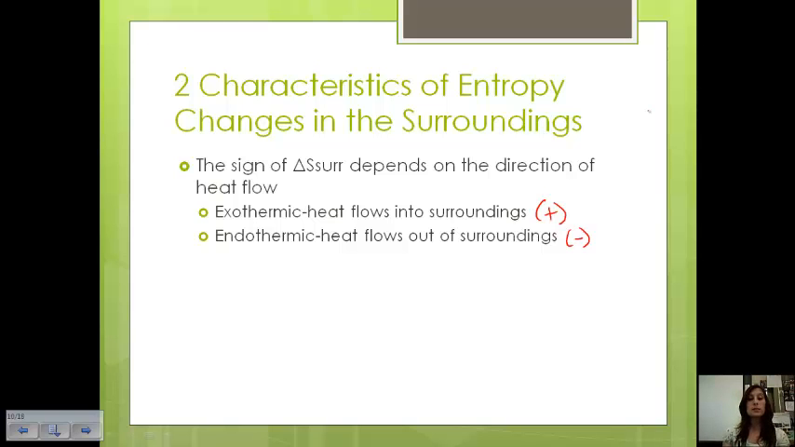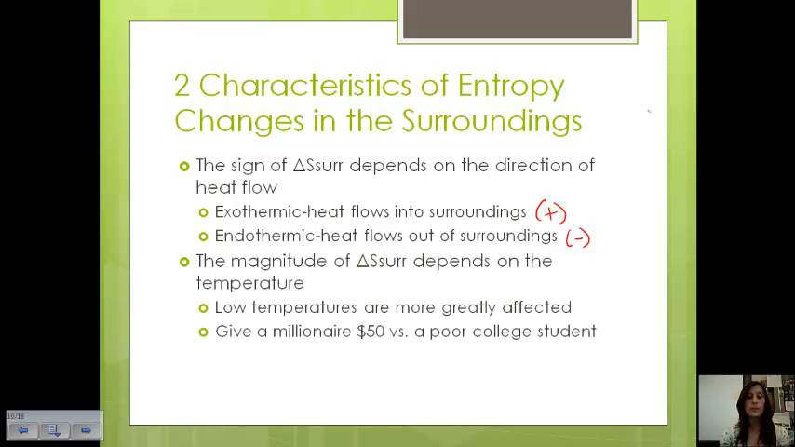Now, this may seem opposite of what we normally consider because usually we're thinking of entropy of the system. And so for exothermic, heat's flowing out of the system, which would be negative, but because it's flowing into the surroundings, it's positive in terms of the surroundings.